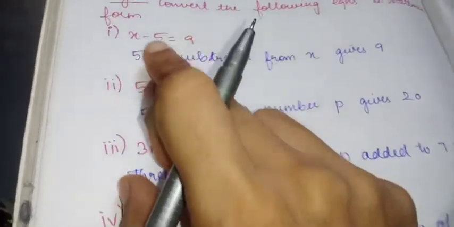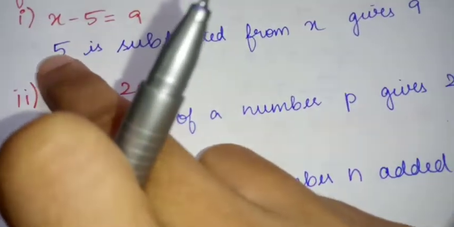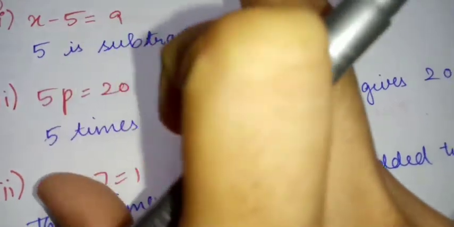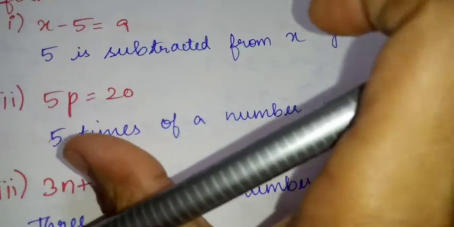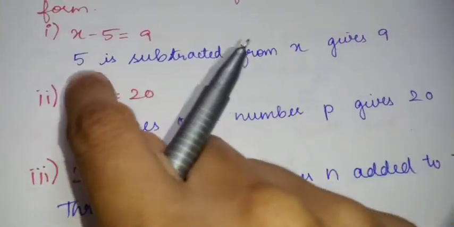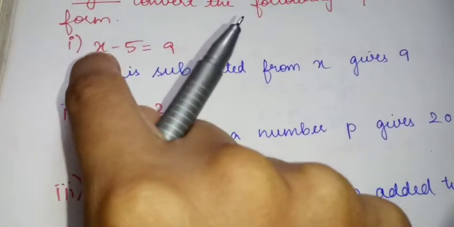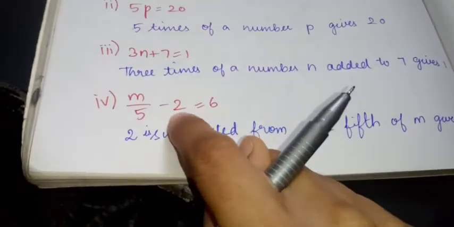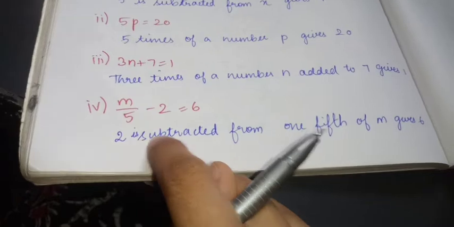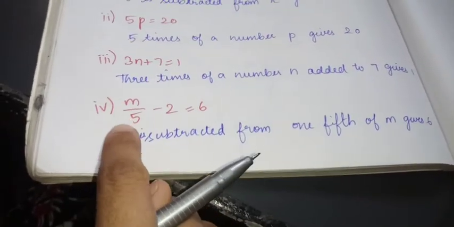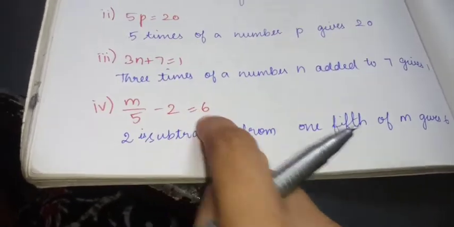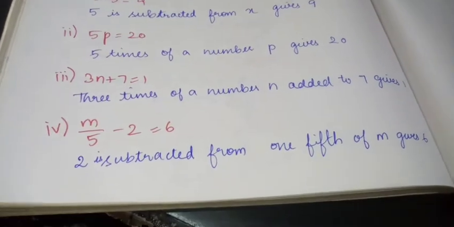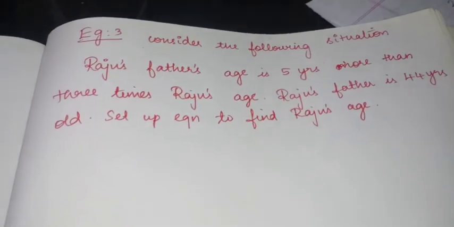If it is subtraction, you write that number first. Here also, why am I not writing x minus 5 equal to 9? It would be the simple, normal way people write it. So 5 is subtracted from x. The same way I am doing here: 2 is subtracted from 1/5 of a number m gives 6. Understood? Next is example number 3.